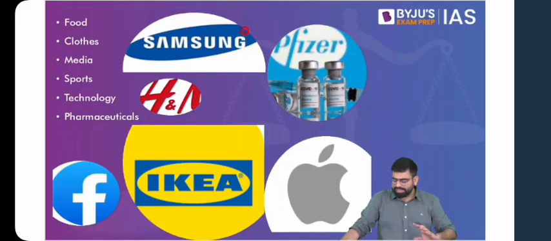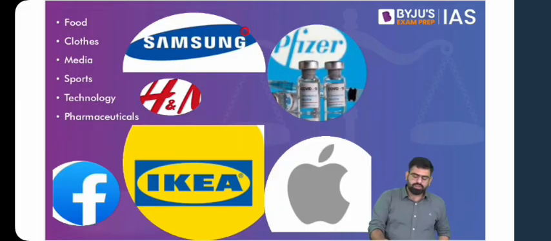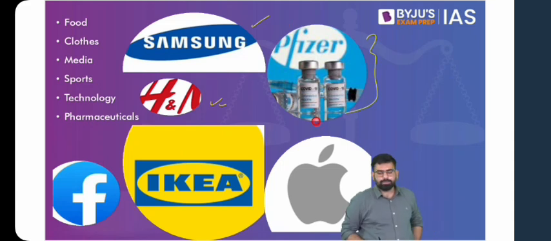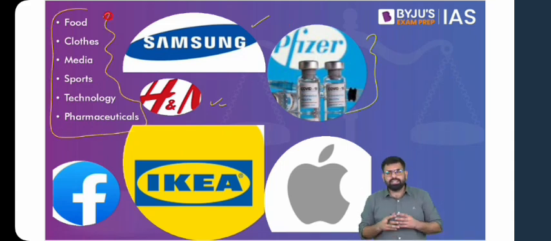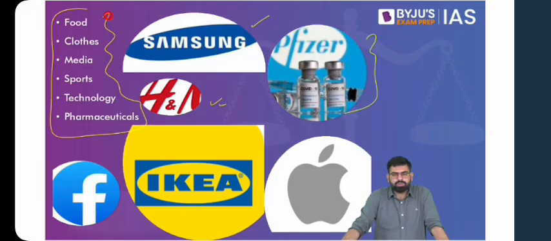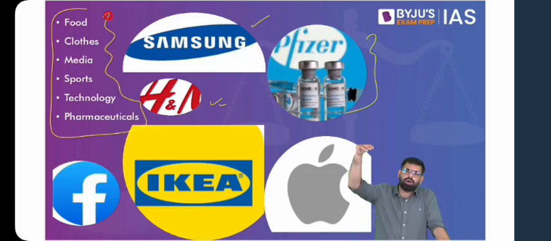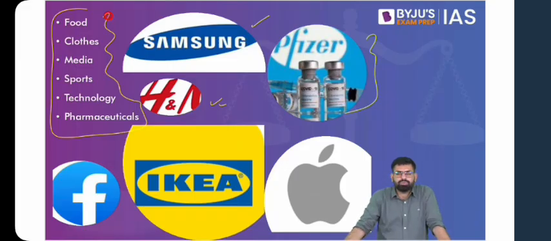Also, if you see, you have various brands. You can talk about your social media, apparel, electronics, vaccines. You see that in each and every aspect, there seems to be an integration of the global economy, of the global society. You talk about social media, you get to know what social norms are being followed in the US, how the institution of family is there. And that too on the tip of your phone, on the tip of your thumb. You can just scroll on your phone and find out. You can watch the movies.